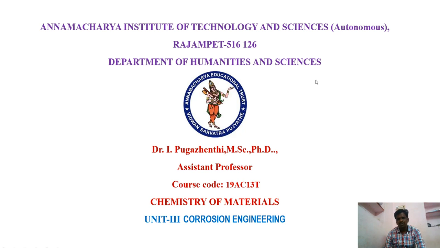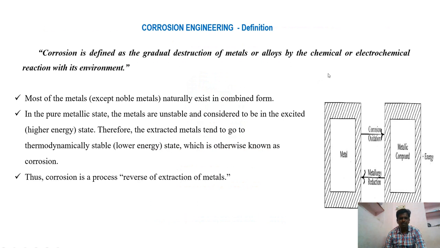In this session, we have to discuss the definition and the theories of corrosion. First one is the definition. Gradual destruction of metals into their metal oxides is called corrosion. This corrosion takes place when metal is exposed to the atmosphere. So, corrosive agents from the atmosphere attack the metals and convert that metal into metal oxides.